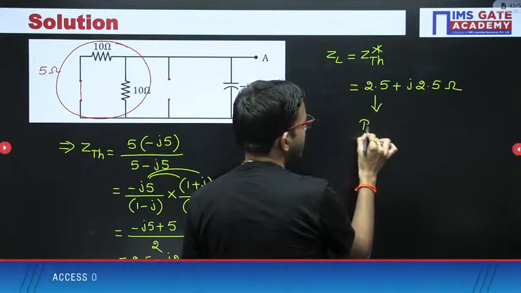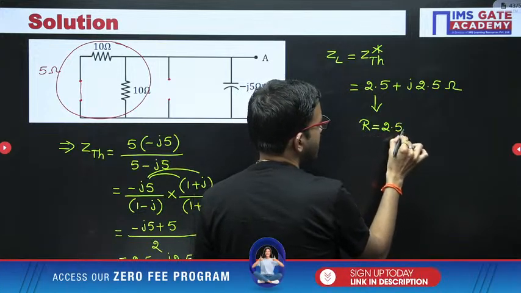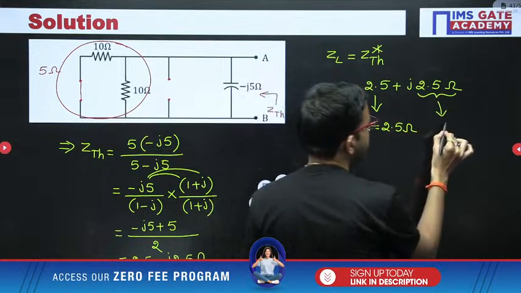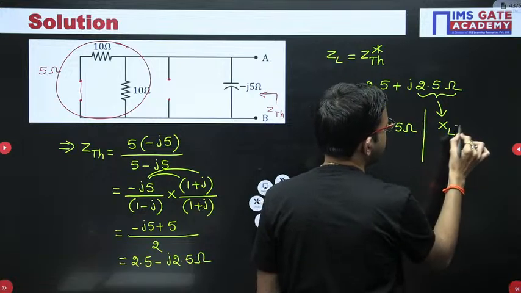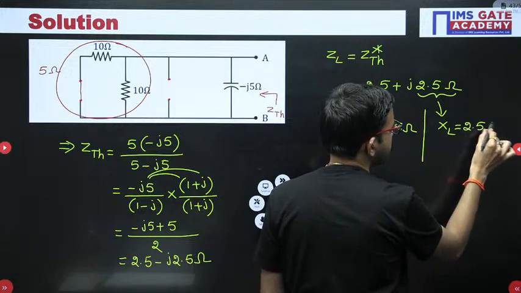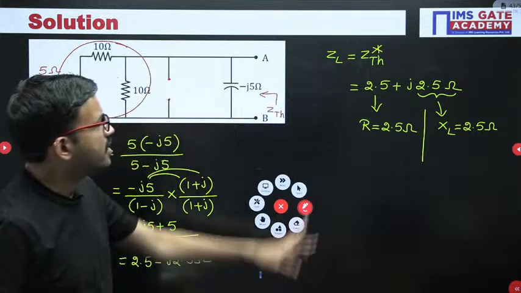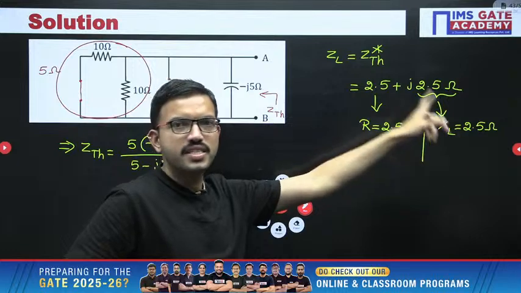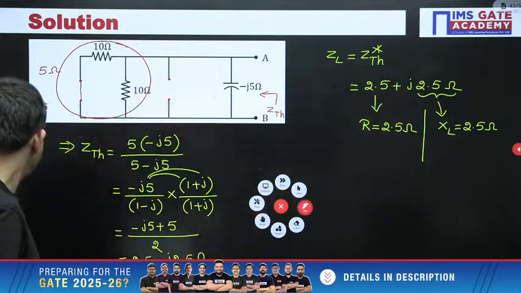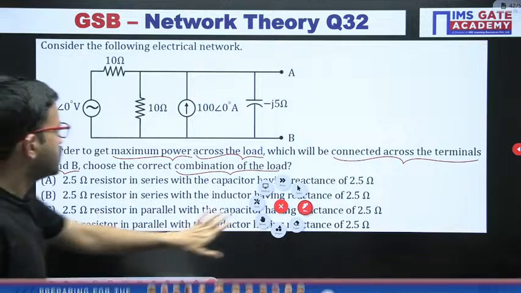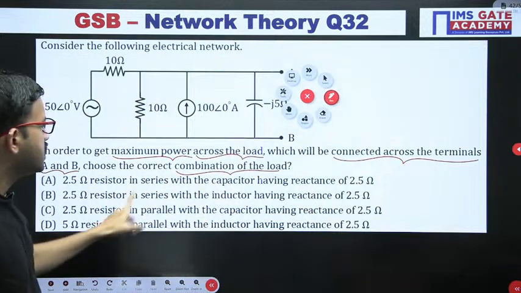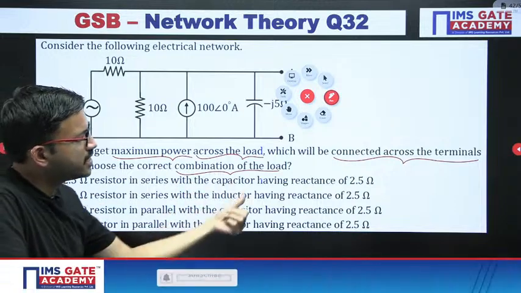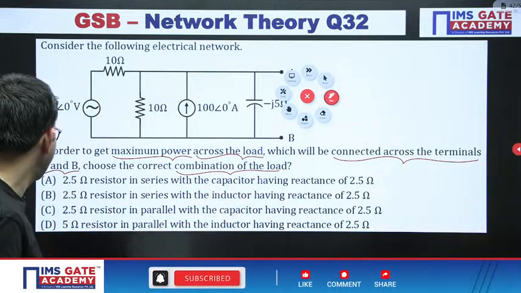So here R value is 2.5 ohm, and coming to the inductor, the corresponding reactance, that is XL equal to 2.5 ohm. Okay, I hope all of you are getting clarity. Here you are having resistor in series with inductor. So just see the options. 2.5 ohm resistor in series with inductor having reactance of 2.5. Yes, it is there in option B.